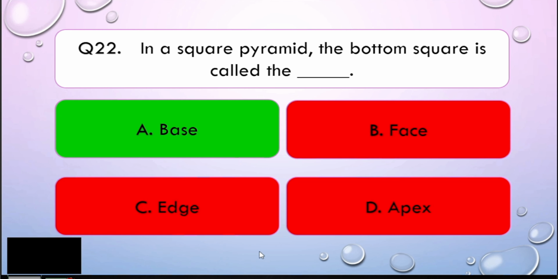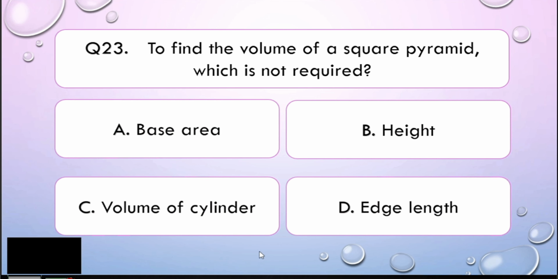Now, let us go to question number 23. To find the volume of a square pyramid, which is not required? Is it A, base area, B, height, C, volume of cylinder, or D, edge length? I'll give you 5 seconds to think about your answer.